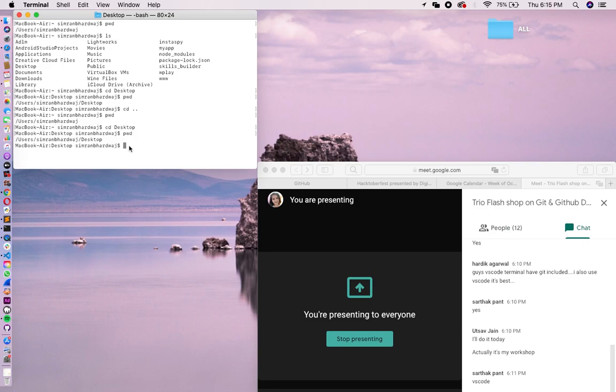I hope that the ls, pwd and cd commands are clear. Now let's see how you can create a folder. You must be wondering that we can create a folder by right clicking. Okay, that is cool, but today we are going to learn how we can create a folder or a directory.